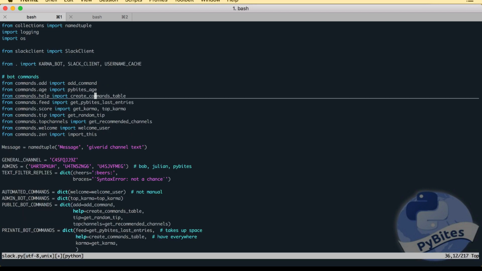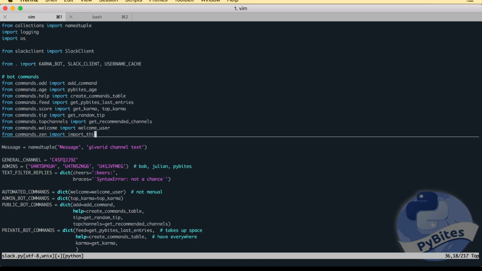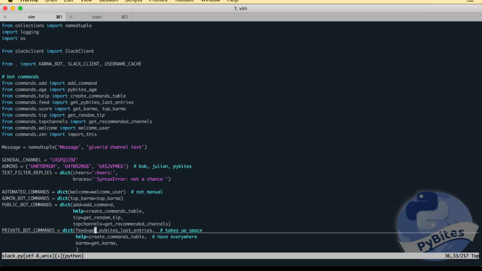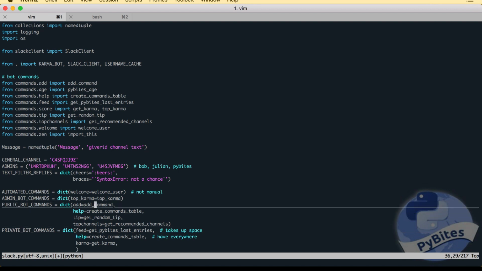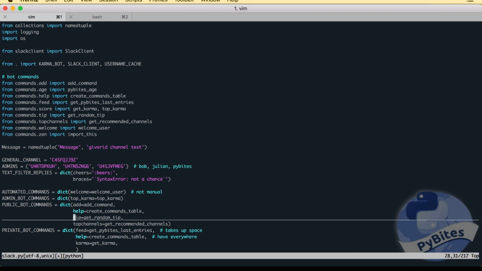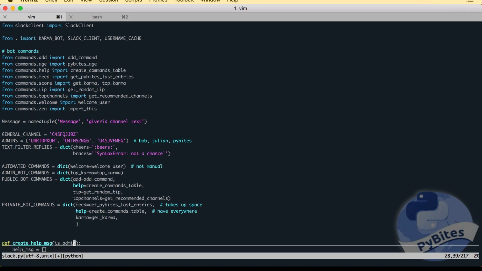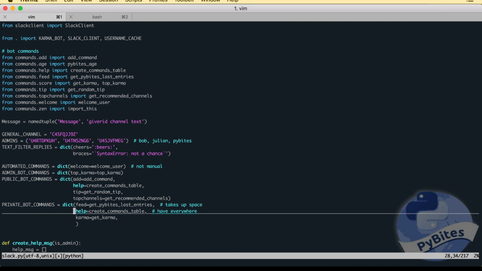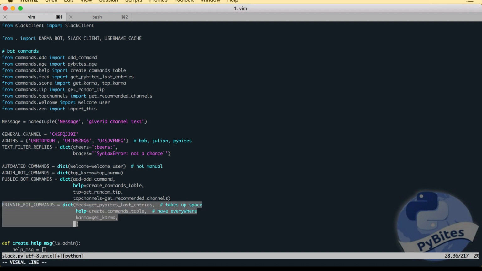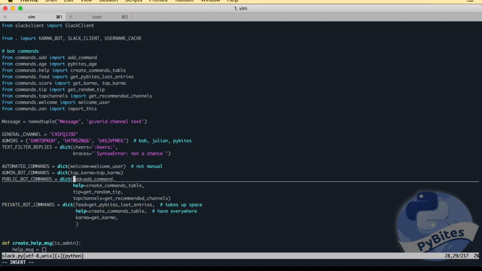Okay. And now I can add it to a dictionary, and I think this should be a public command. It's fine to print this to the Slack channels. It's something fun people might be curious about, so I'm going to add it to a public command. If I would add it to private bot commands, it would be a command that you would send as a direct message to the bot. So these are more things like we don't want to spam the channels with. Age is fine to add here.